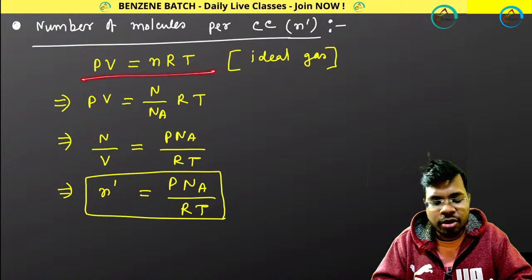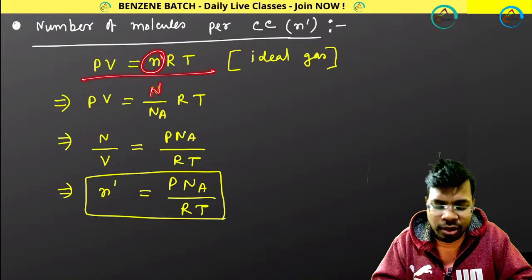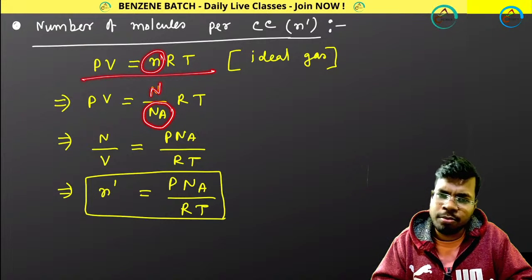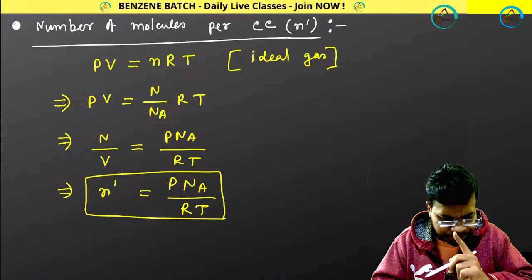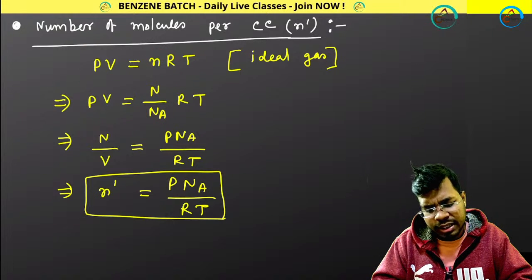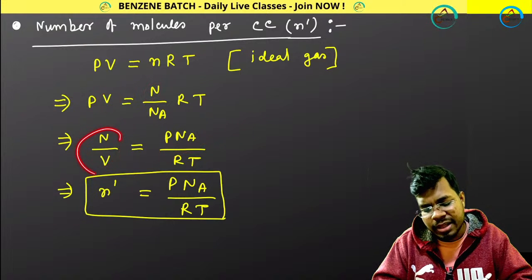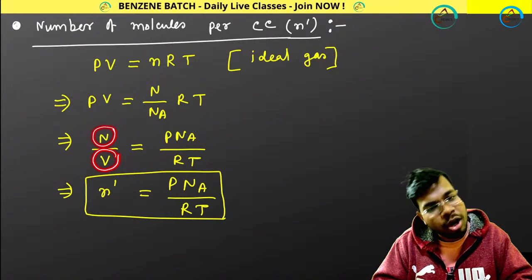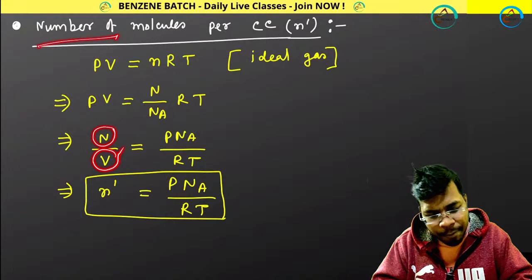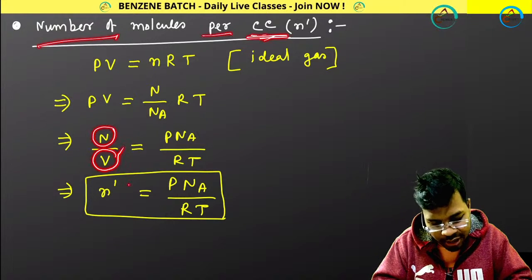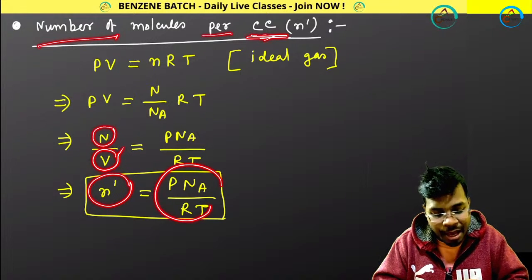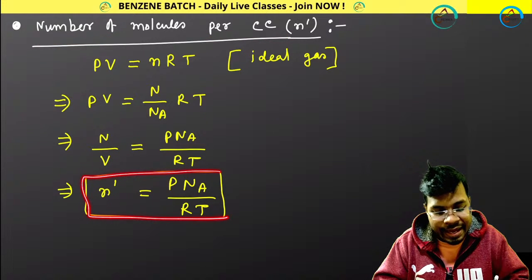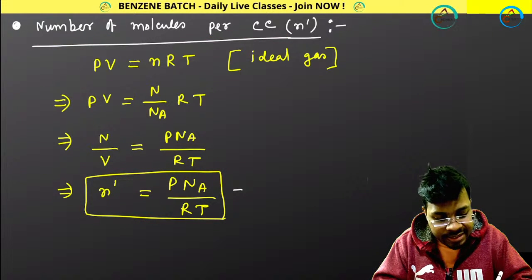So for PV equals to nRT, you know this. N means number of moles, which is number of molecules divided by Avogadro number, right? So if I calculate n divided by V from here, I will be getting this, and n divided by V means number of molecules present divided by volume. So number of molecules per unit volume, that is called n prime. That n prime goes to P N_A divided by RT. Remember, this is the density as well.